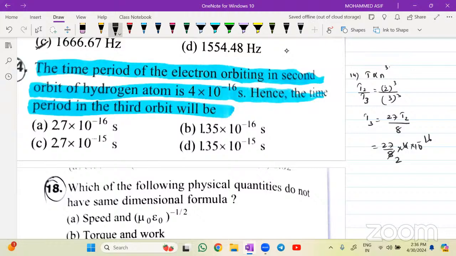4 ones are 4, twos are... So this value will be equal to how much for me? 27 divided by 8 is 3.37, into 4, so this will be equal to 13.5 into 10 power minus 16. So I can convert this one as 1.35 into 10 power minus 15 seconds. Fourth option. Done.